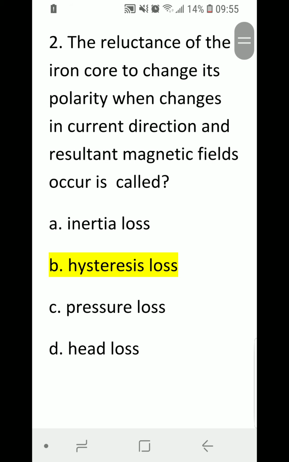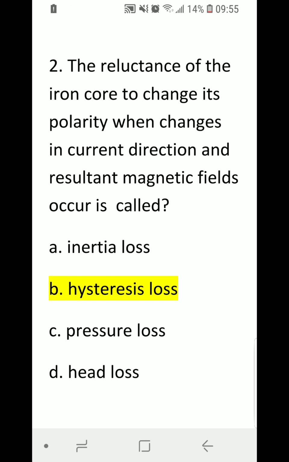Number 2. The reluctance of the iron core to change its polarity when it changes in current direction and resultant magnetic fields occur is called A. Inertia loss, B. Hysteresis loss, C. Pressure loss, D. Head loss. Correct answer is B. Hysteresis loss.